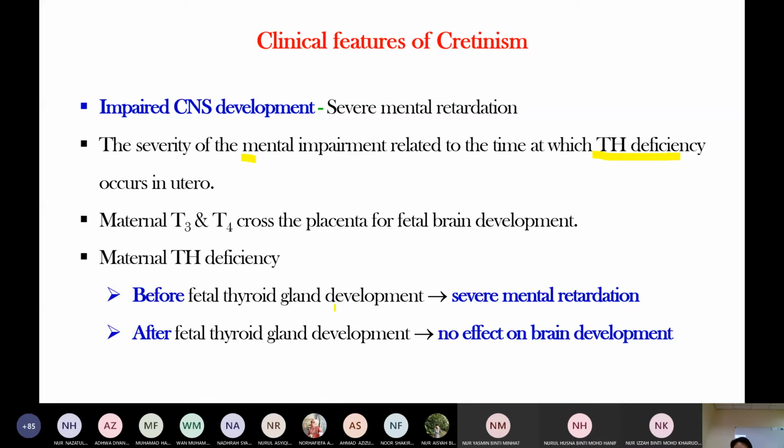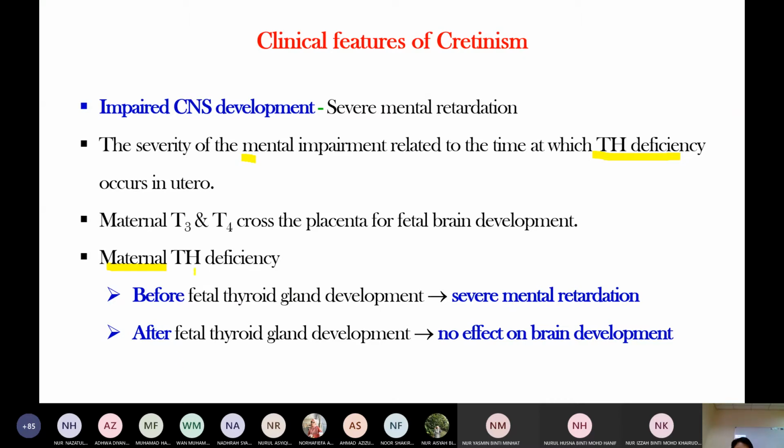Thyroid hormone deficiency in the mother before the fetal thyroid gland develops presents with mental retardation.